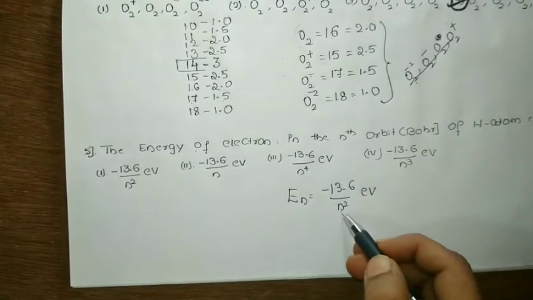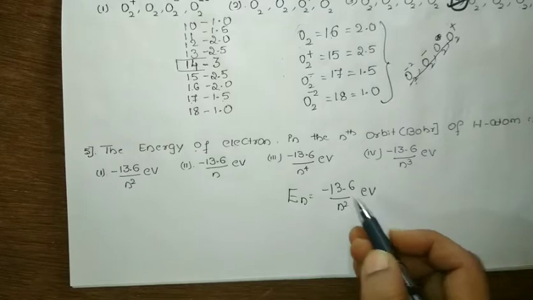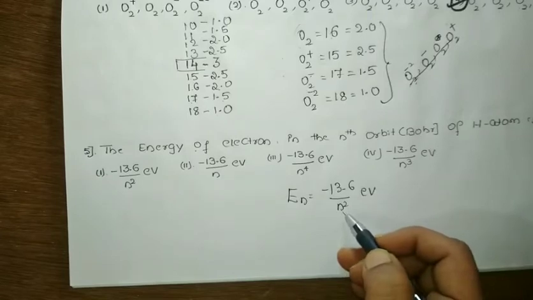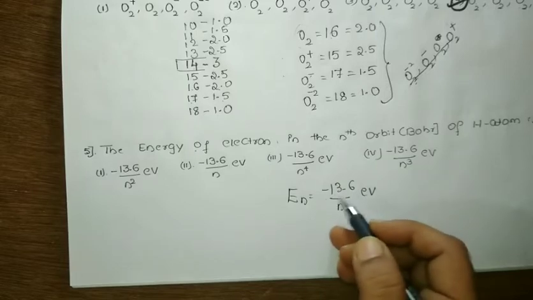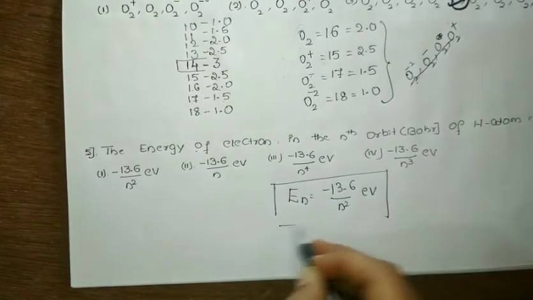The n value represents which orbit it is. If n equals 1, its value will be minus 13.6. If n equals 2, we substitute 2, and 2 square becomes 4. So 13.6 divided by 4 gives around 8 point something. This is the standard formula we have.